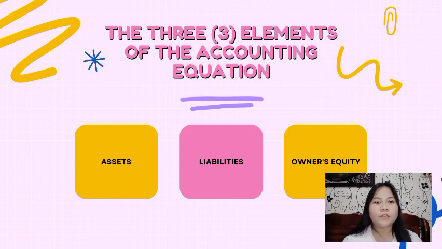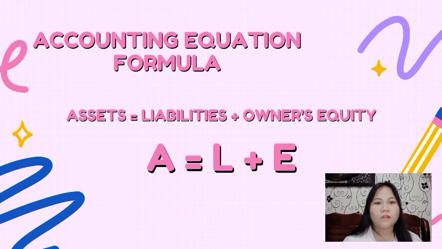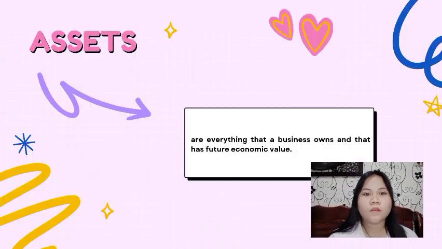So here are the three elements of accounting equation: the assets, liabilities, and owner's equity. And this is the accounting equation formula. Assets equals liabilities plus owner's equity. So what are assets? Ano nga ba ang assets? Assets are everything that a business owns and that has future economic value.